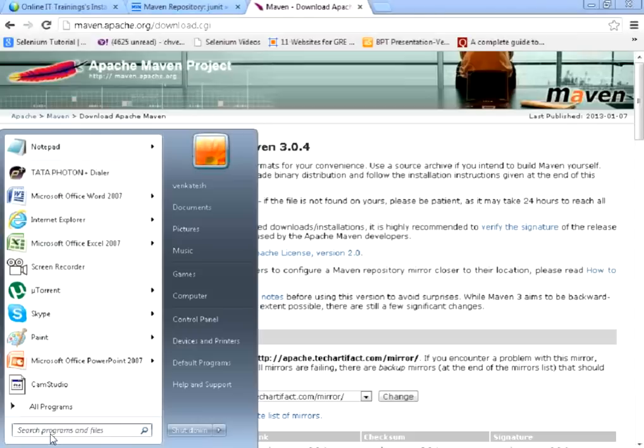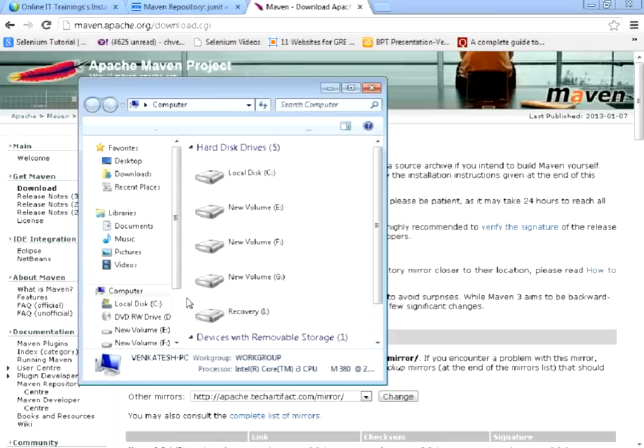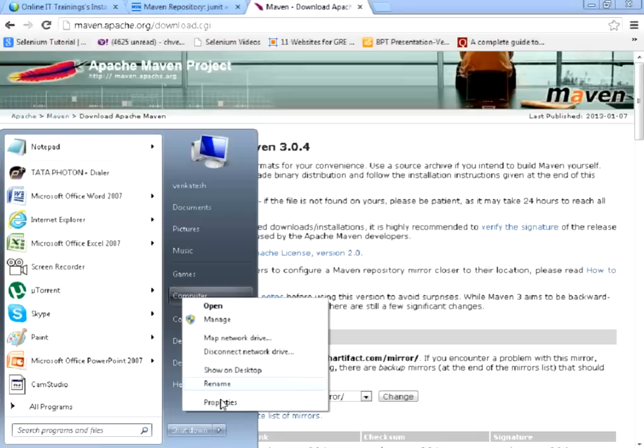Now let's see where it got downloaded. I already have it in my machine, so let me see where I have stored my Maven.